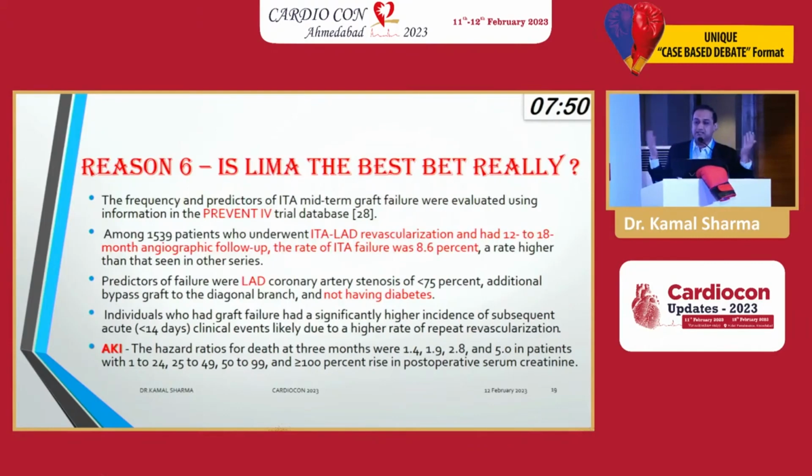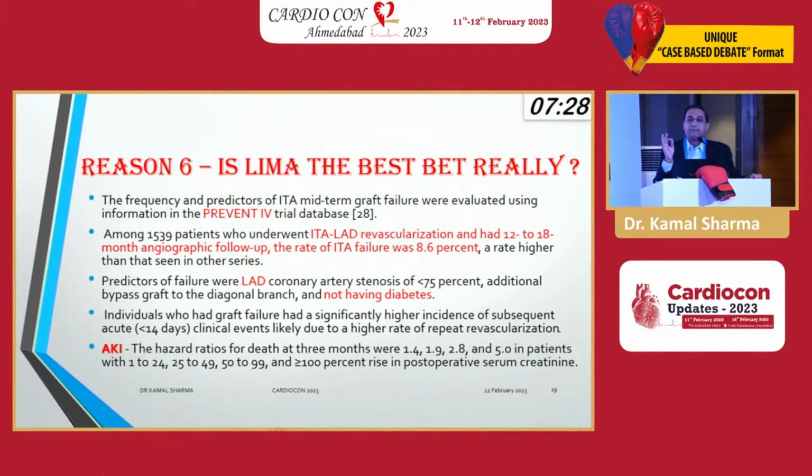So that logic doesn't apply that you are curing atherosclerosis, because you are also not grafting a lesion which is not optimal. What about internal thoracic artery? Look at this paper. 12 to 18 month angiographic follow-up, failure rate is 8.6% in this study. ये हमारे बेयर मेटल स्टेंट का थ्रोम्बोसिस रेट है.